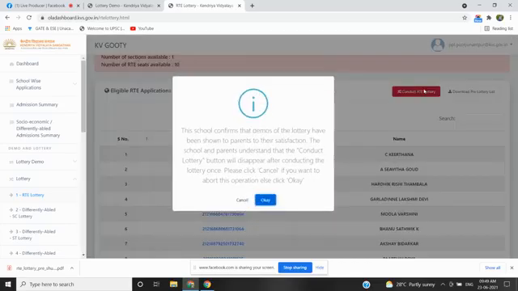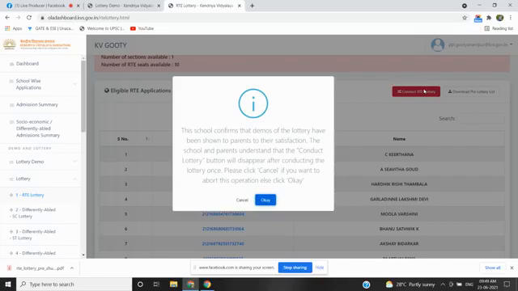Once I click on it, this is the final confirmation from the Vidyalaya side: the school confirms that demos of the lottery have been shown to the parents' satisfaction. The school and the parents understand that the conduct lottery button will disappear after conducting the lottery once. Please click cancel if you want to abort this operation, else okay.